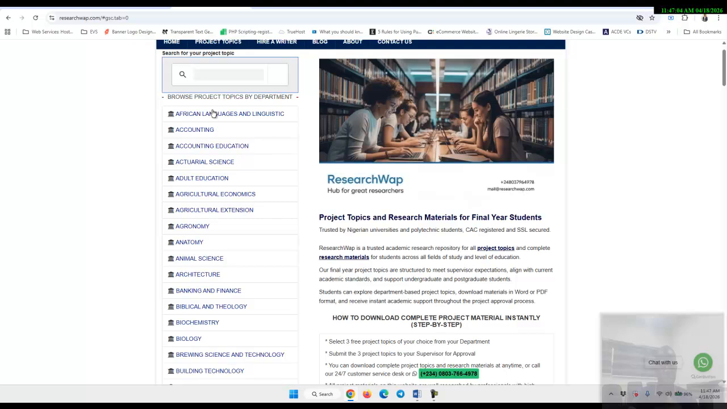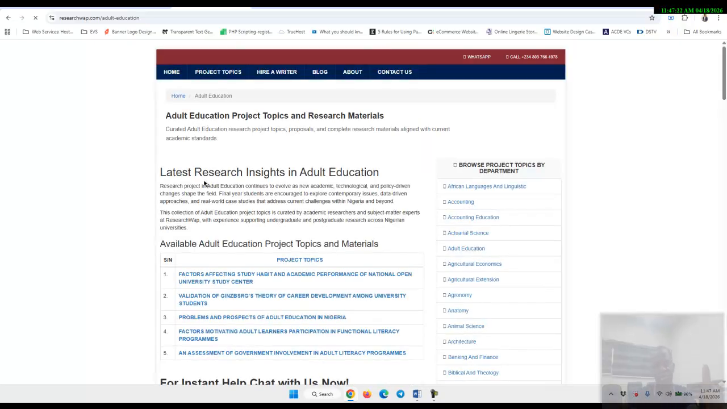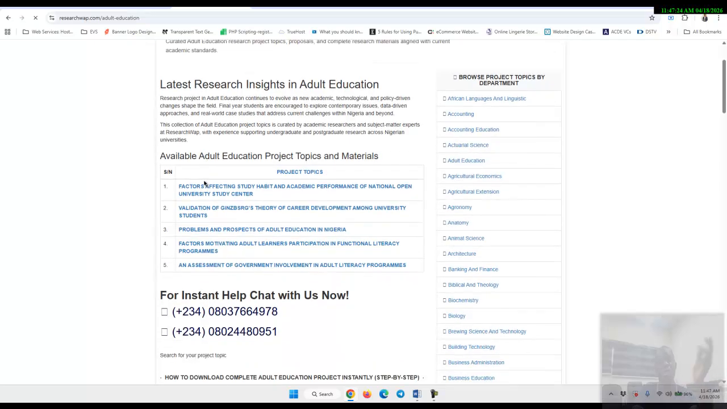When you get in there, you also see different fields, different sections and all that. Click. Let me look at adult education, for example. When you click on that, it's going to bring up research projects that are downloaded under the category of adult education. So if that seems to be your field, then you know what to do about it.